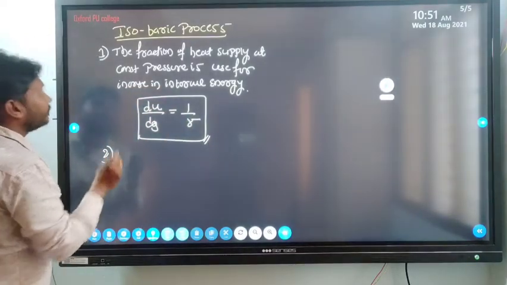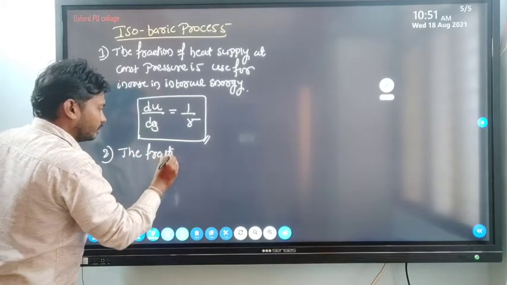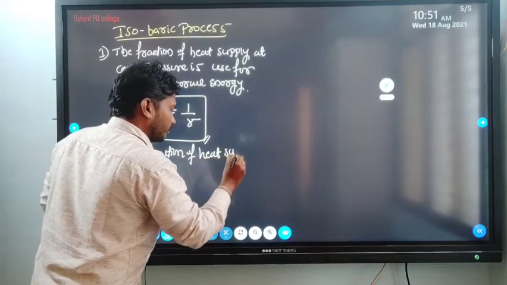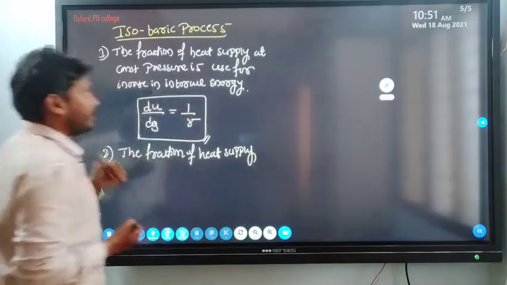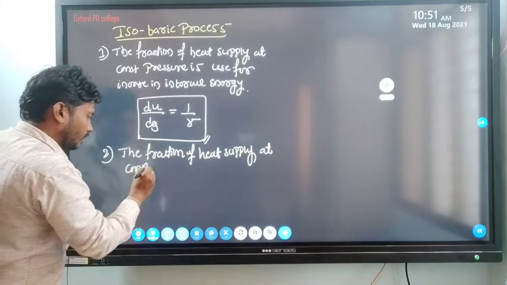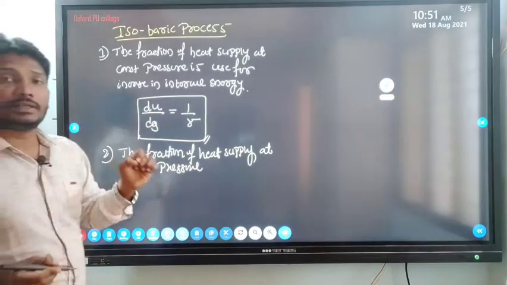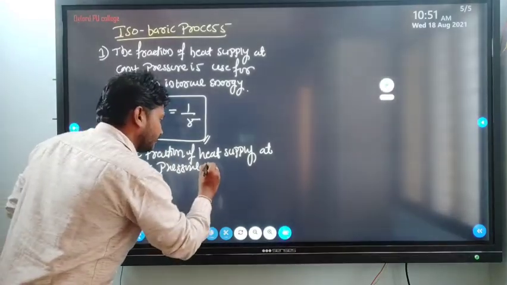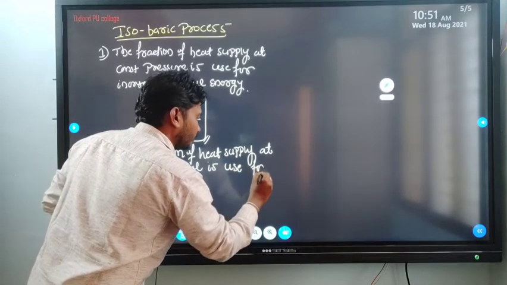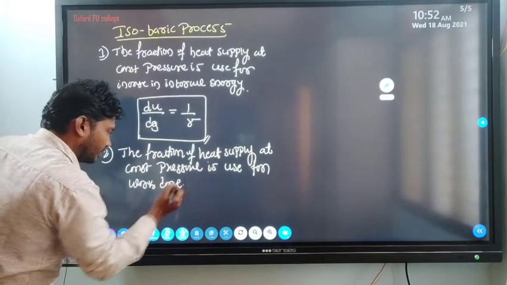And the second thing is the fraction of heat supplied at constant pressure that is used for work done, right?